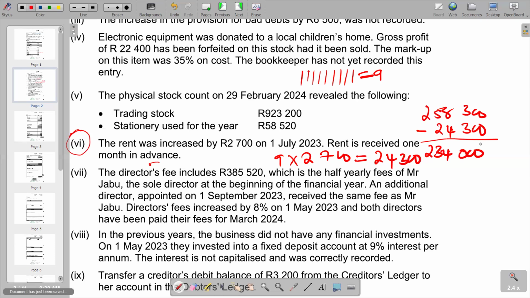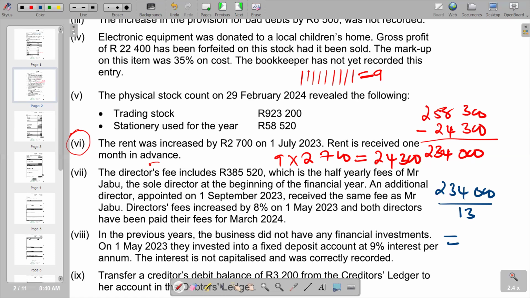So after getting 234,000, it means inside 234,000, we have got equal rent throughout the year. So we cannot divide with the total months that we have. Remember, we've got 13 months. Remember, we've got an extra month, which is March 2024, which is making the months to be 13 months. So we divide by 13. So we say 234,000, then we divide by 13. We will see what do we get there. So if you say 234,000 and divide by 13, we are going to get 18,000.